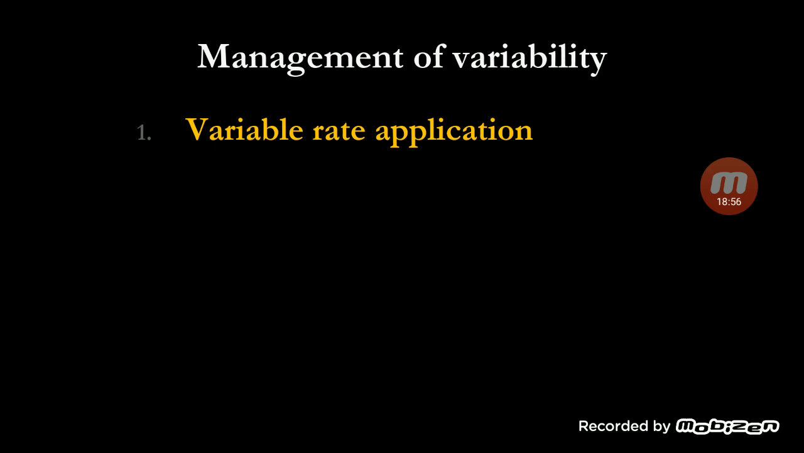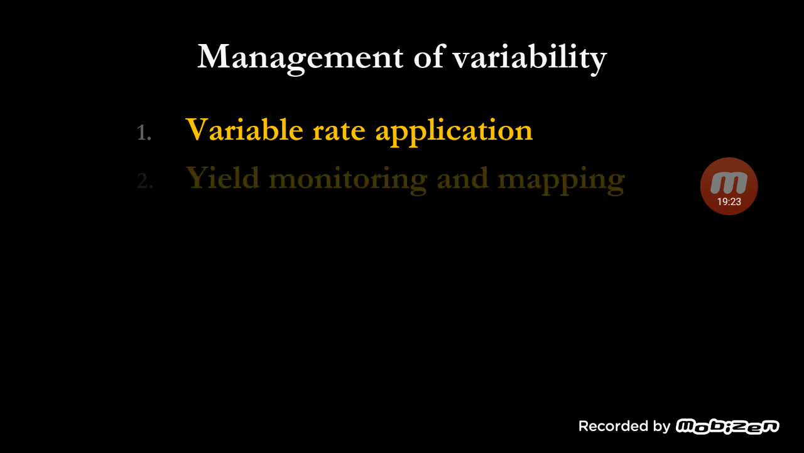Wherever in your farm you need to apply the nutrients, there only you have to apply, and in other areas you have to apply less dose if there is already sufficient nutrient present. So according to the requirement of that block, that small area in your farm, you have to manage. That is called variable rate application. Application will vary depending upon the requirement.